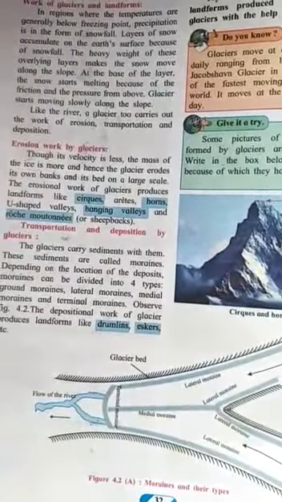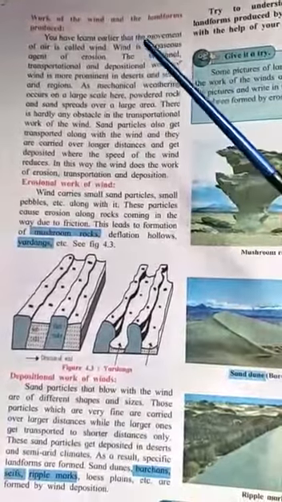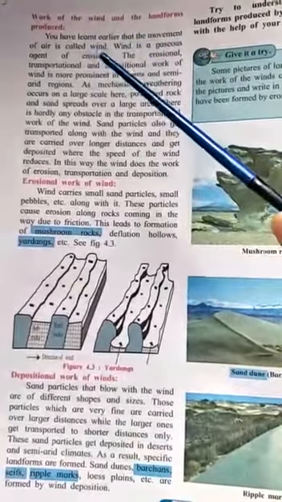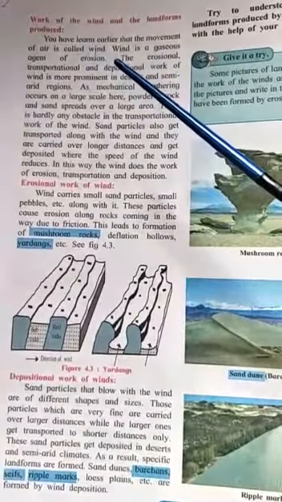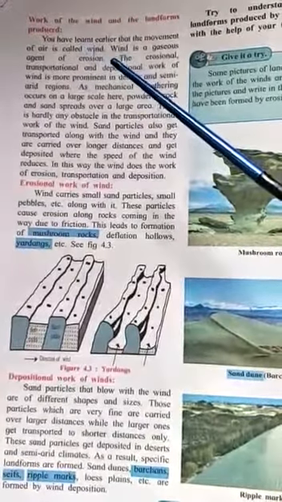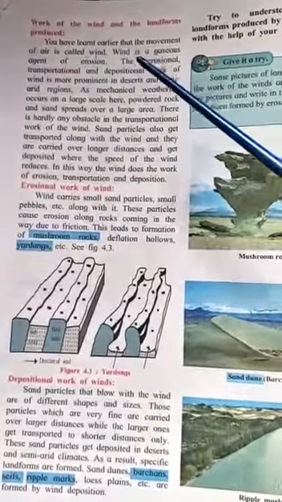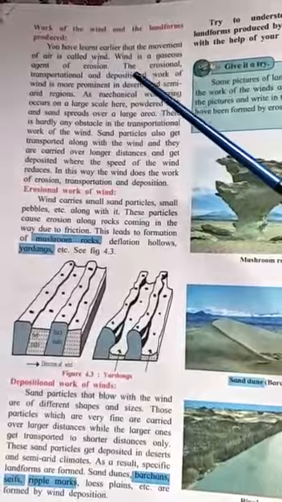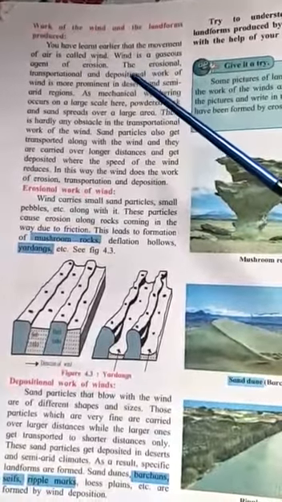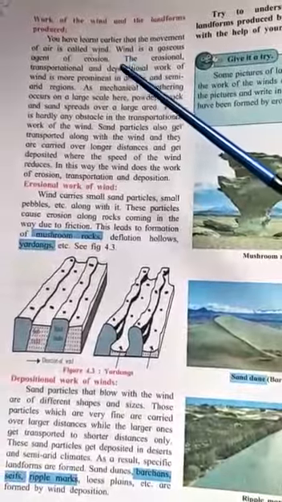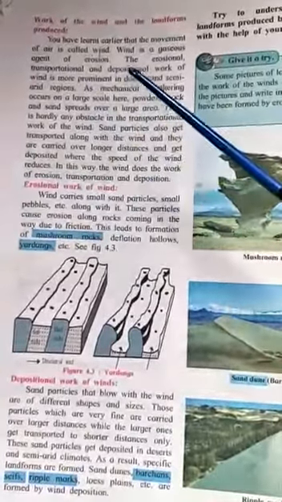Now we'll move ahead today. Now today we'll start with work of the wind and the landforms produced. Now we have learned that movement of air is called wind. Whenever air is moving, we call it as wind. Wind is a gaseous agent of erosion. Of course, wind is in the gaseous form. It is a gaseous agent of erosion. Erosion, why? Because it carries many particles with it when it is blowing.